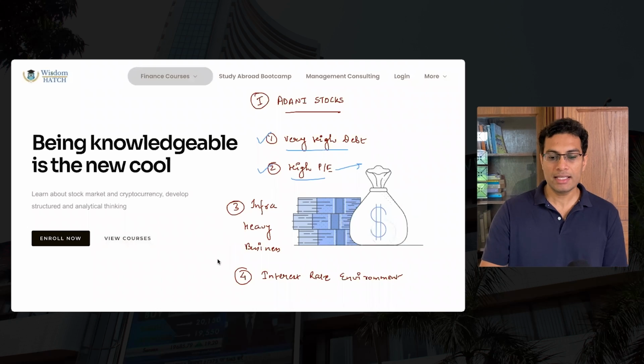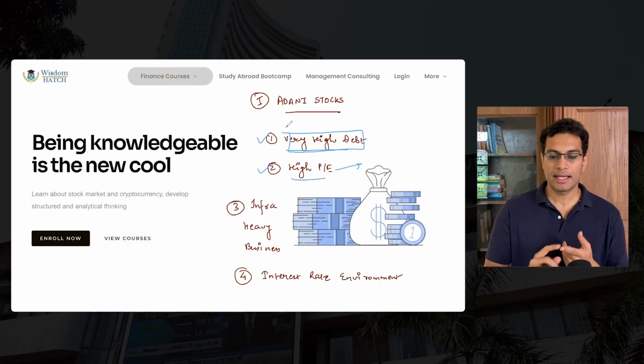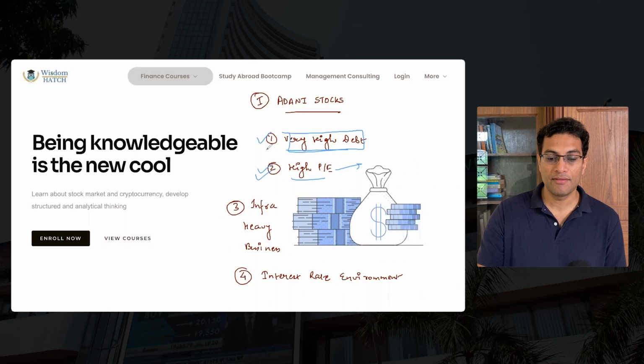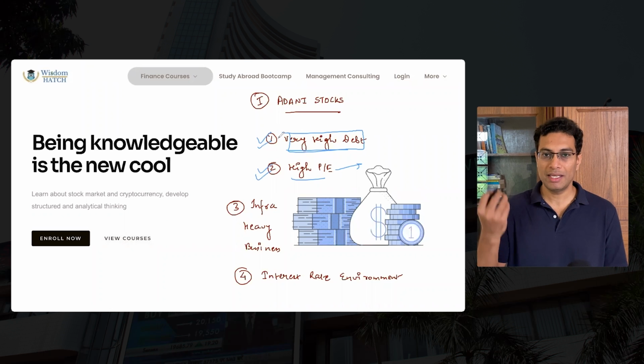So point number 1 is that the debt on Adani Group Enterprise companies is very, very high. And here's the chart for you, and you can see that the debt to equity ratio on Adani companies has been going up. So this is problem number 1. I will not speak too much about Adani debt. All of us know about that basic thing. Second key point, that the market is assigning a very high premium in the form of PE valuation for Adani stocks. This is not just for Adani Enterprises, but for all Adani stocks.